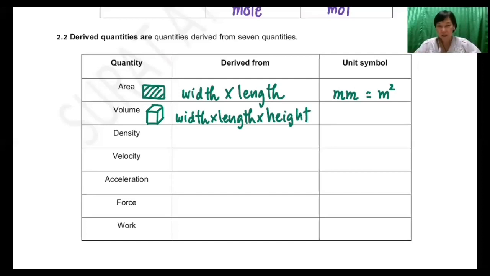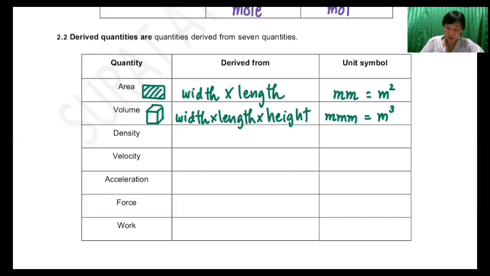These three sides are all measured in meters. So the basic unit of volume is meter multiplied with meter multiplied with meter, or meter cube.